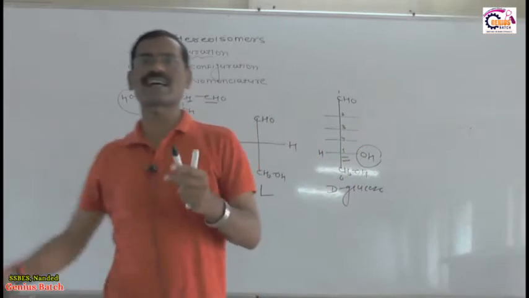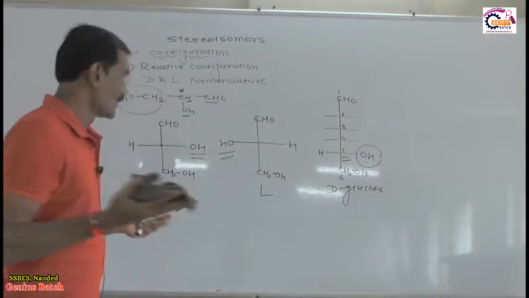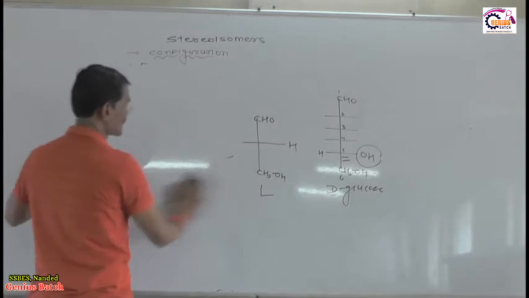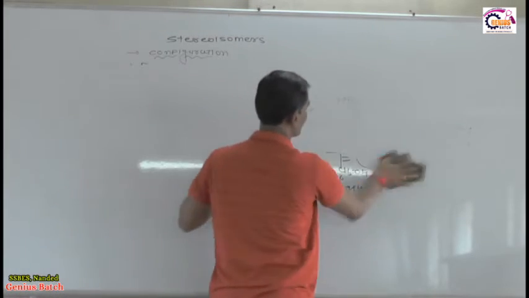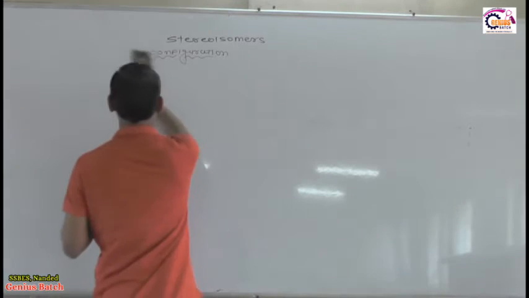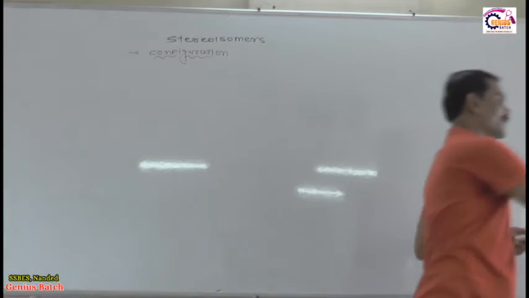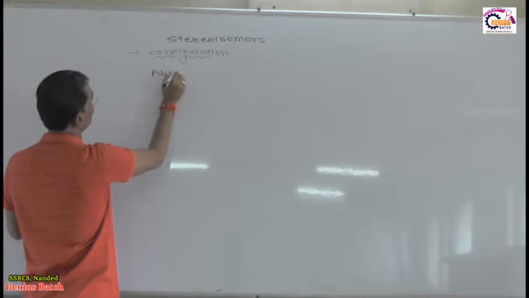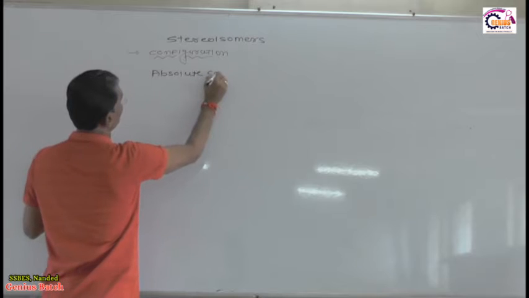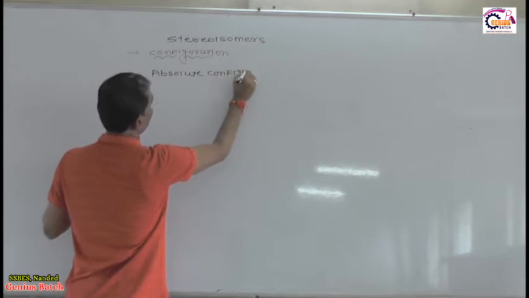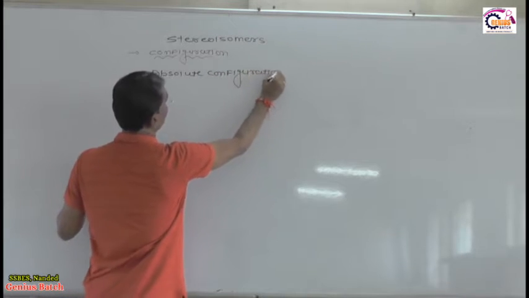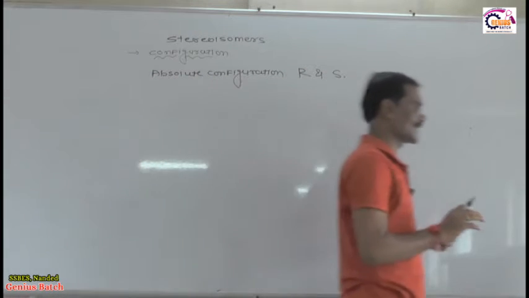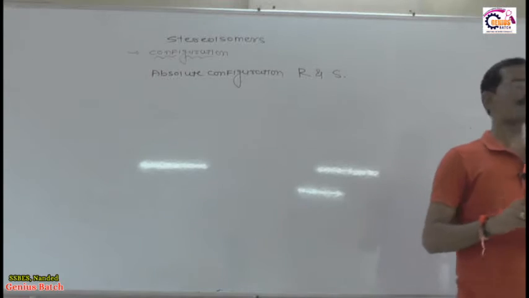Now dear students, we are moving toward the next and very important part of this topic, which is called the R and S nomenclature. Now what is the meaning of R and S nomenclature? The R and S nomenclature system is also called the absolute configuration. Now see, what is the meaning of absolute configuration? Listen very carefully. Absolute configuration is also called the R and S nomenclature system.